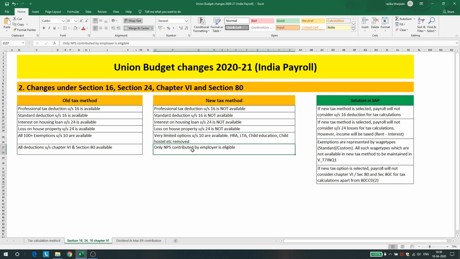But before the standard INTAX function, they have included one INEXD. What this function does is it takes all the exemptions and removes them from the system, so that when income tax calculation takes place, all these exemptions are not available. Based on the tax method chosen by an employee, it will either be calculated or not calculated.